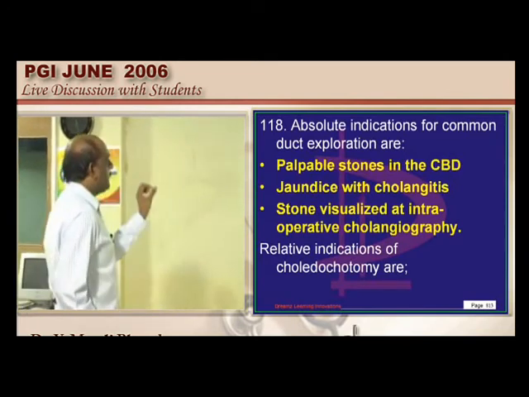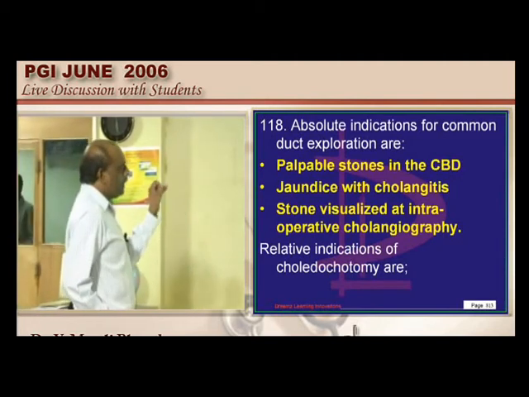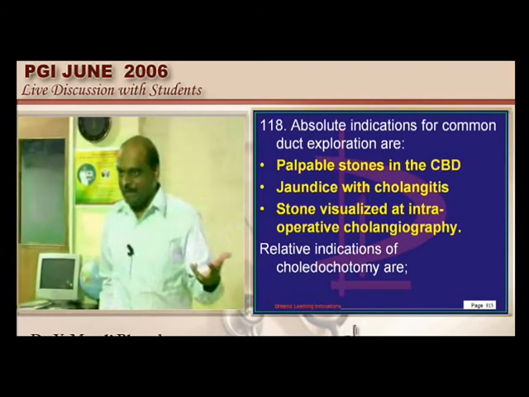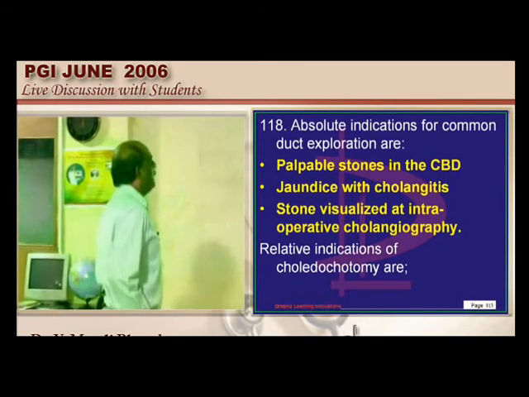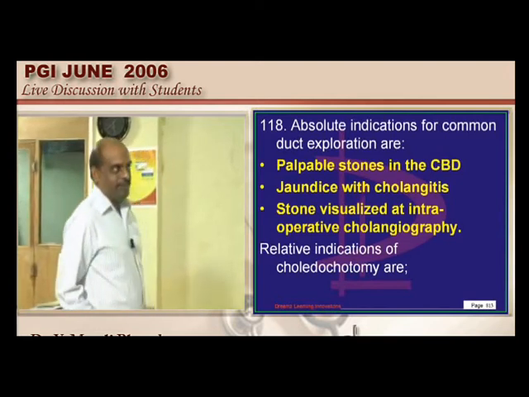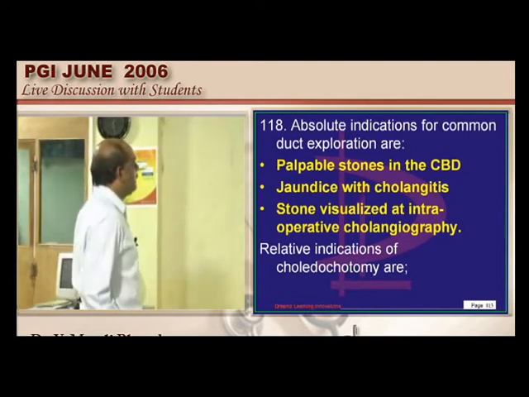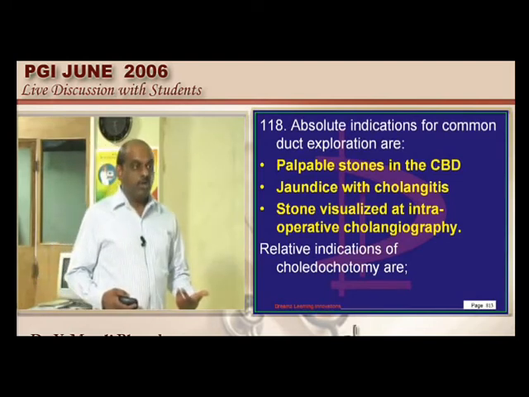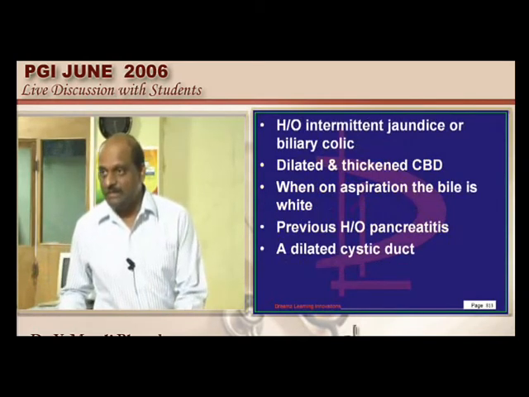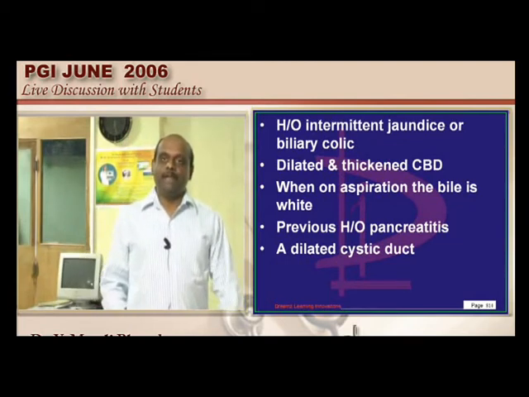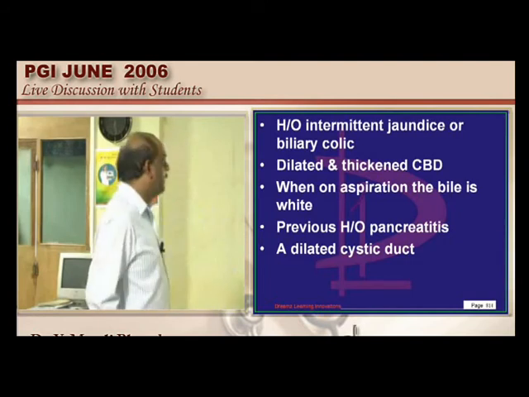Typically if there are palpable stones in the CBD, and jaundice is there with cholangitis, that is inflammation of the bile duct, is also there. Then if the stone is visualized on intraoperative cholangiography, that is an indication. Similarly, if the patient has intermittent colic, intermittent jaundice, that is one of the challenging situations for a gastroenterologist.